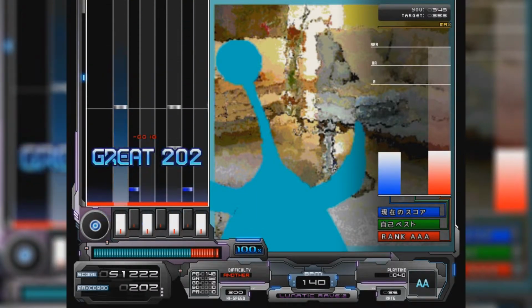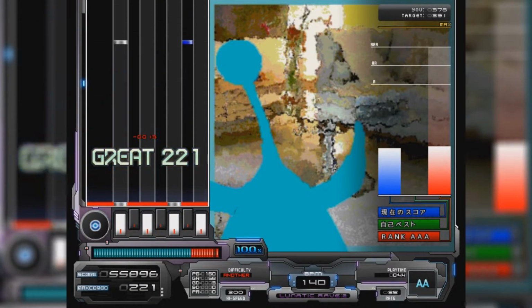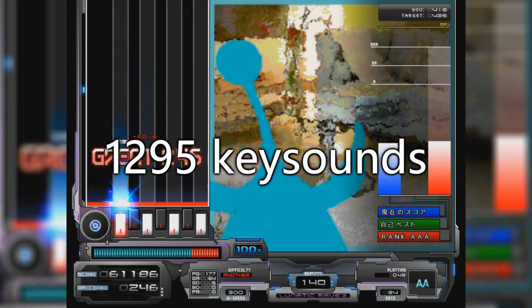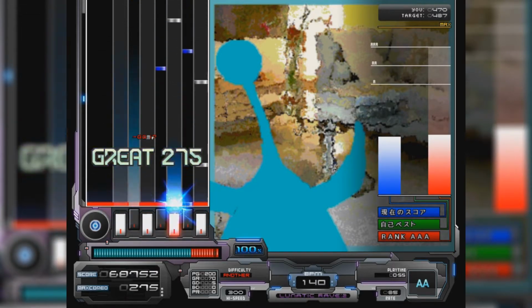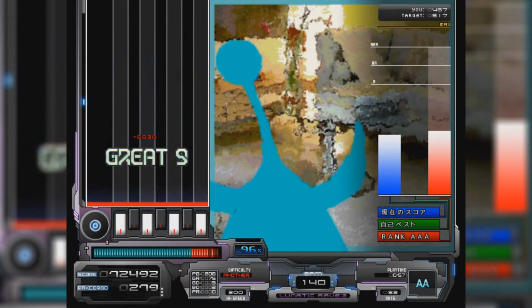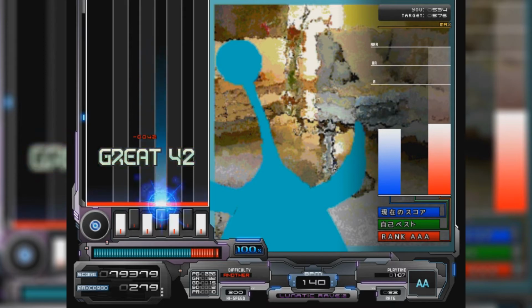BMS has aged really well, but at the same time, the format has some disadvantages that do not work well with today's standards, such as having a hard limit of 1295 key sounds. This limit forces artists to leave less freedom to chart creators by having to mix down some sounds into a single background track. The format was perfect at the time because artists had to think about conserving hard drive space more than anything, and the songs weren't as complex as they are today.